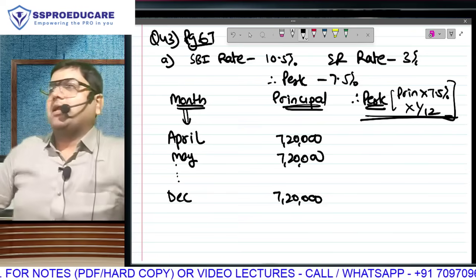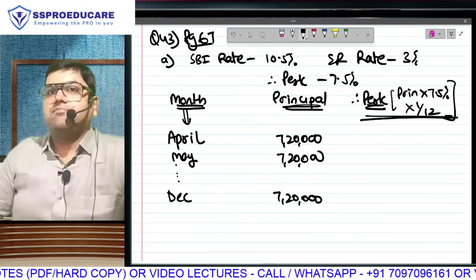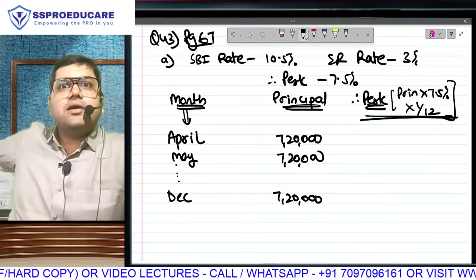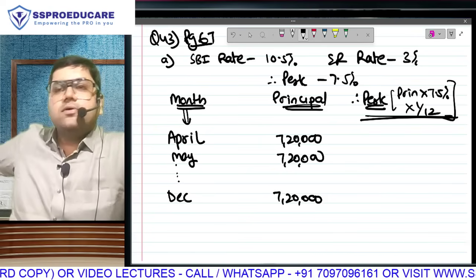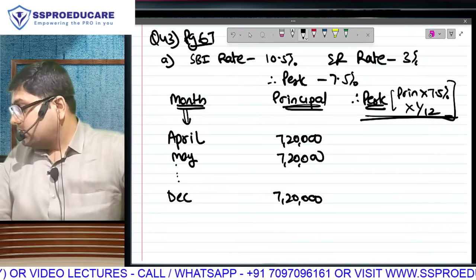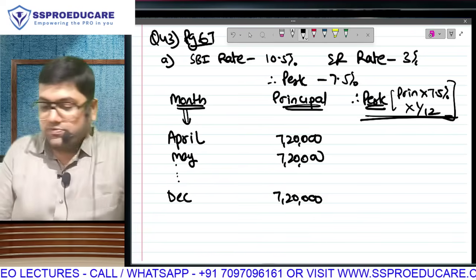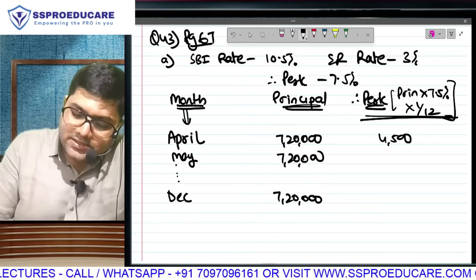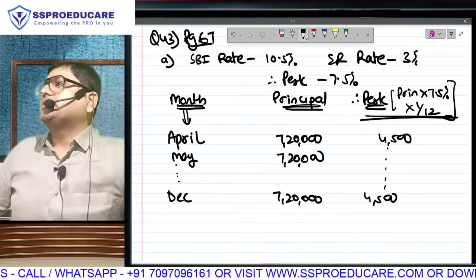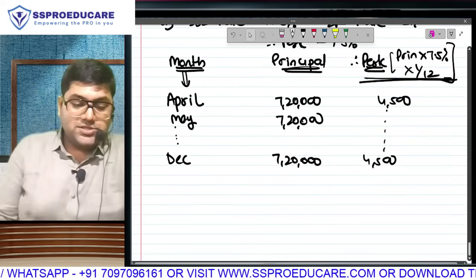So tell me, what is April ka perquisite? 7,20,000 into 7.5% into 1/12. Do you understand? Do it on the calculator. And do you realize till the month of December it is going to be 4,500 only because the principal is same. Repayments have commenced from the month of January.